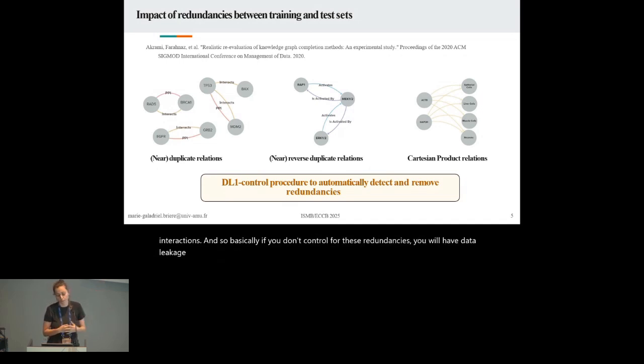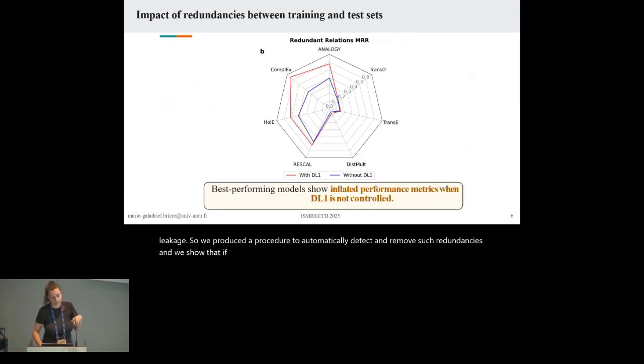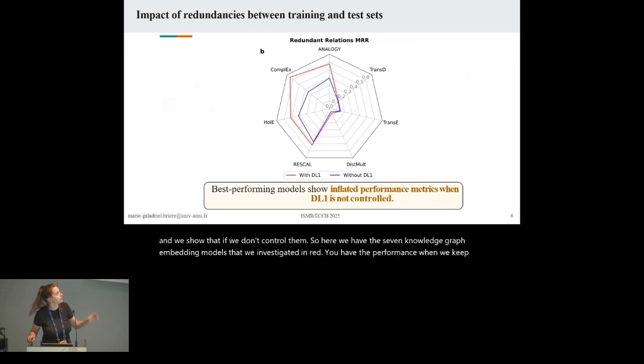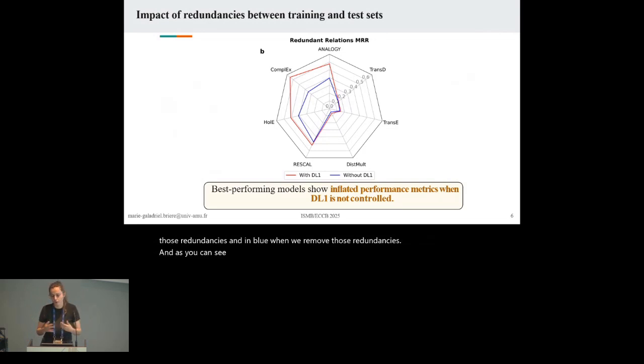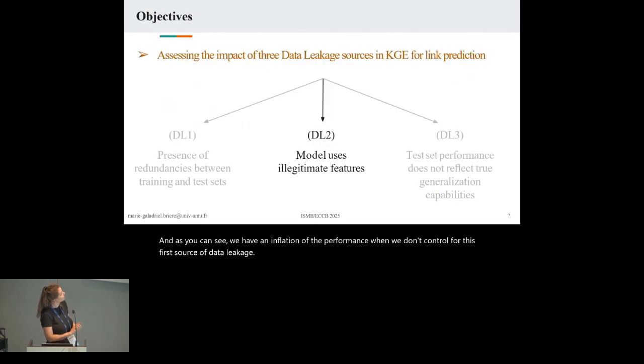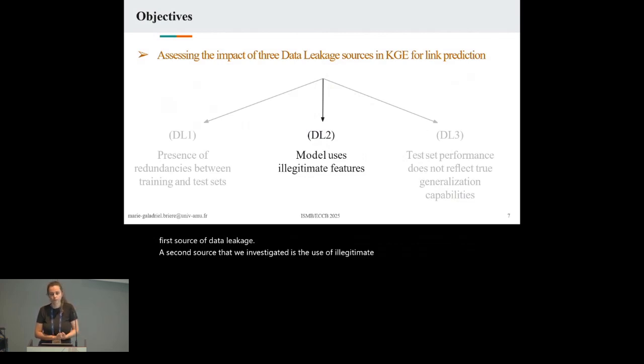So we produced a procedure to automatically detect and remove such redundancies. And we show that if we don't control them, so here we have the 7 knowledge graph embedding models that we investigated. In red, you have the performance when we keep those redundancies, and in blue, when we remove those redundancies. As you can see, we have an inflation of the performance when we don't control for this first source of data leakage.